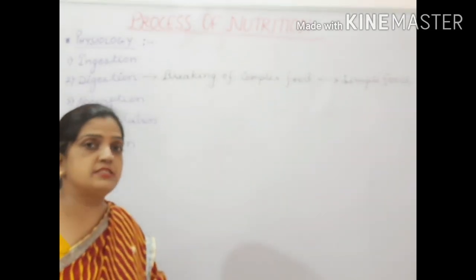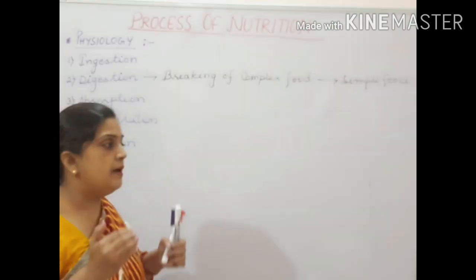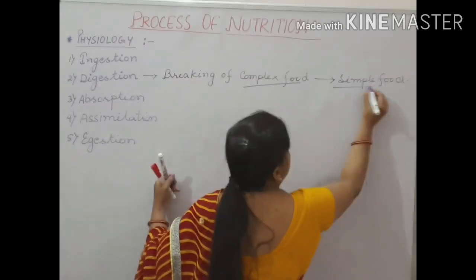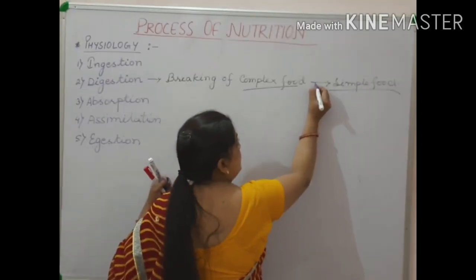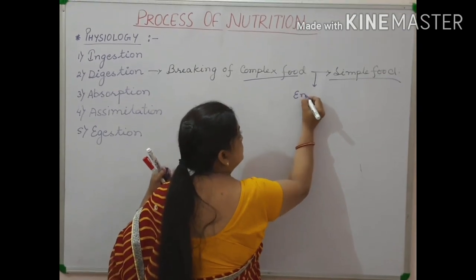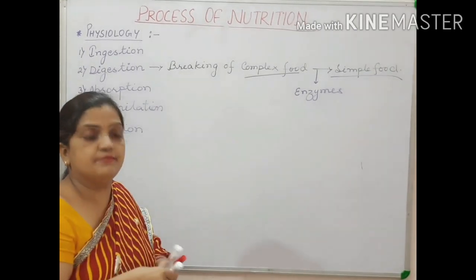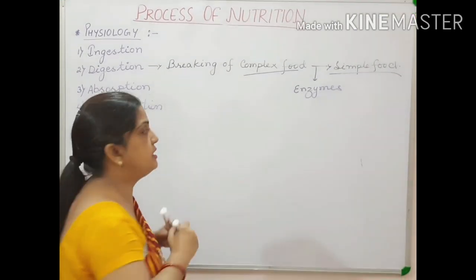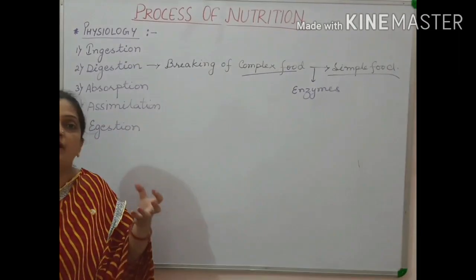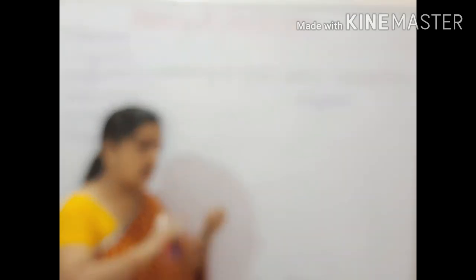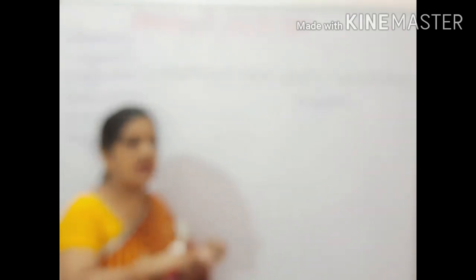But how is this process complete? There are many different types of enzymes which are supporting them. So here I will be telling you that this complex food is being converted into simple food with the help of enzymes. So what are those enzymes? There are three types of enzymes. How? On the basis of components of food. There are three main components of food which are broken down: carbohydrate, proteins and fats.